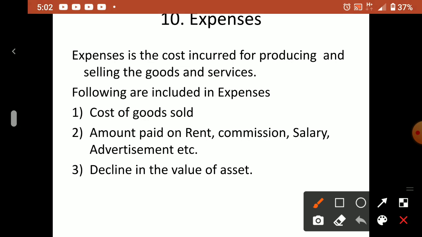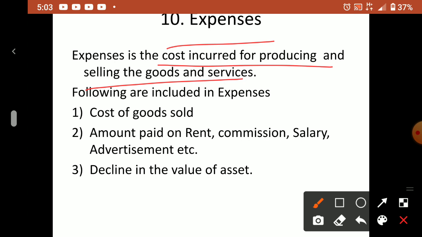Now the next item is expenses. Okay, so expenditures, receipts, expenditure is over; now expenses. Expenses is the cost incurred for producing and selling the goods and services. Expenses means how much cost is involved for producing something, or how much is the total expense you incur for providing a service to the customers. That is called expense. Actually, expense is a day-to-day activity word.